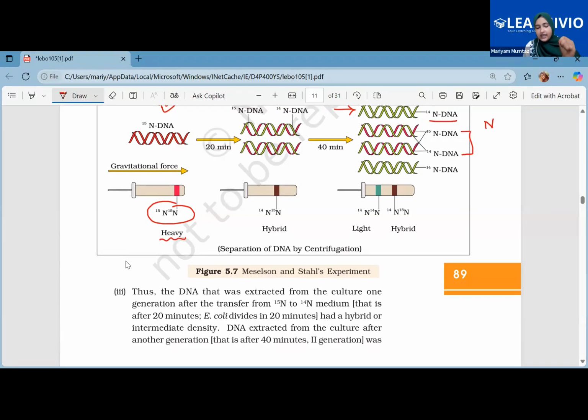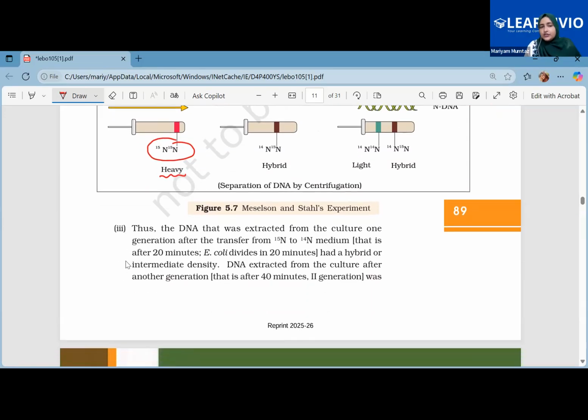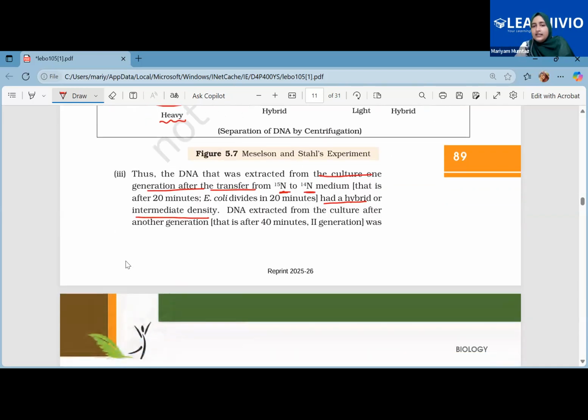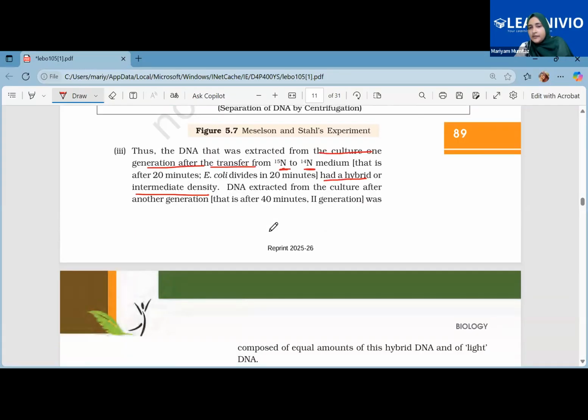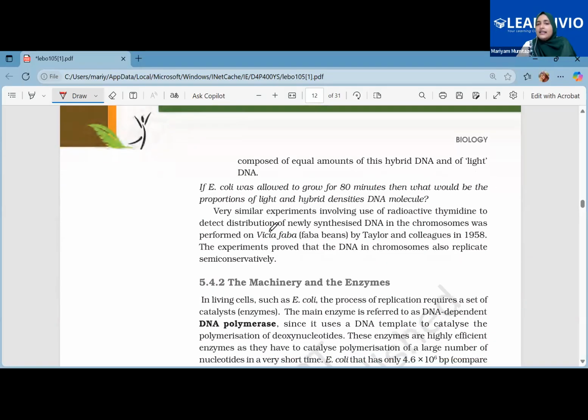Two light bands were observed and two hybrid bands were observed. So thus, the DNA that was extracted from the culture one generation after the transfer from N15 to N14, that is after 20 minutes, had a hybrid or intermediate density. The same thing that I'm telling you: you grew it on the heavier isotope, then on the normal isotope. And the DNA extracted from this culture after another generation, that is after again 40 minutes, the second generation, had an equal amount of the hybrid DNA and the light. So this concluded that DNA replication is semi-conservative in nature.